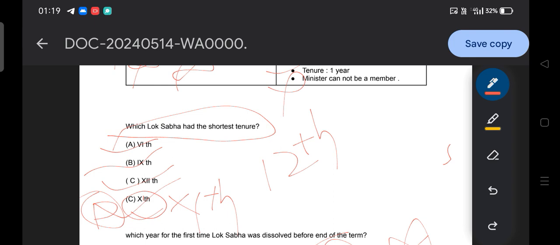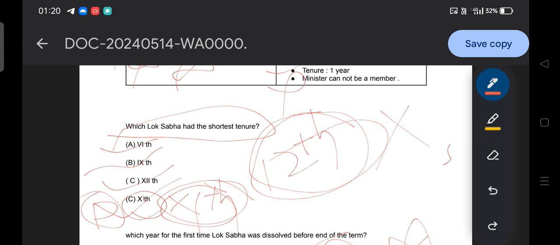But guys, if you notice in the question, which Lok Sabha had the shortest tenure, they provided the 12th Lok Sabha instead of the 11th Lok Sabha. And here the answer is basically wrong, because we have already seen.